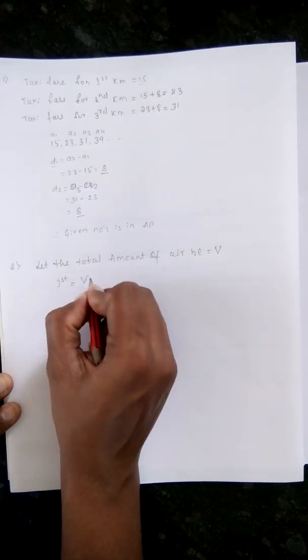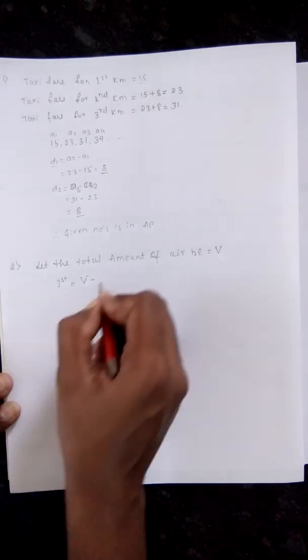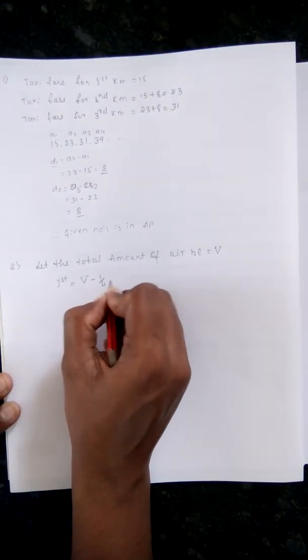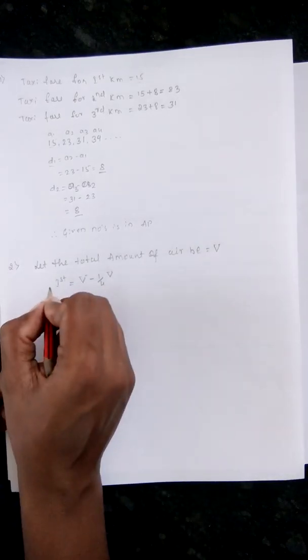The initial air present in the cylinder is V. In that, they take out 1/4 of V, 1/4 of the initial volume of the cylinder.